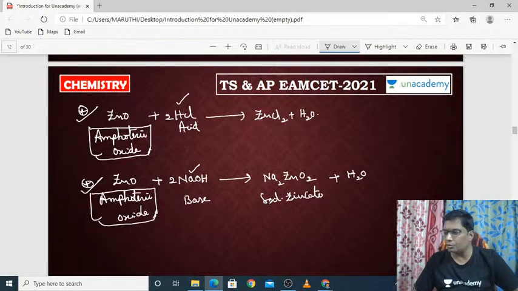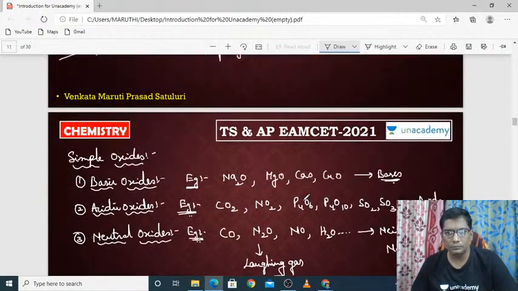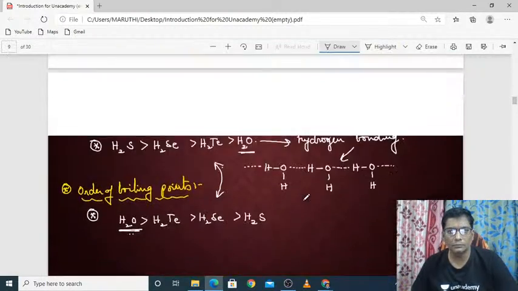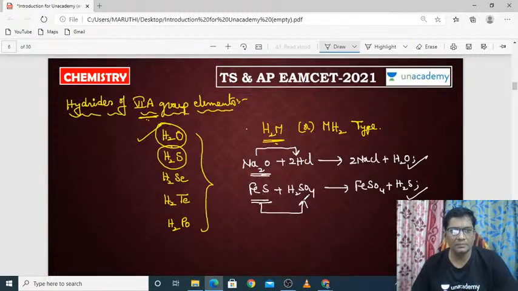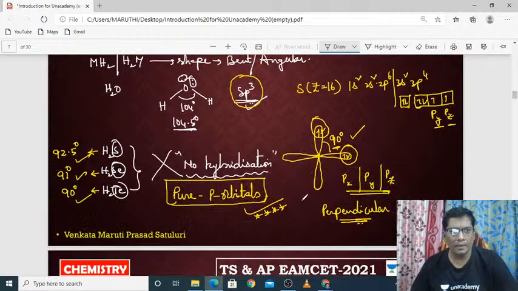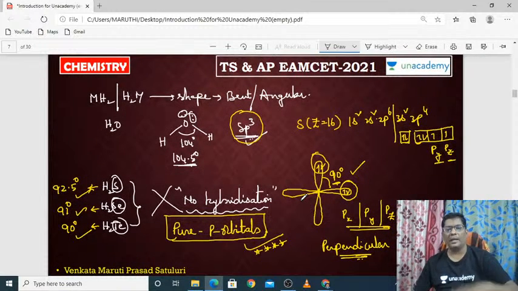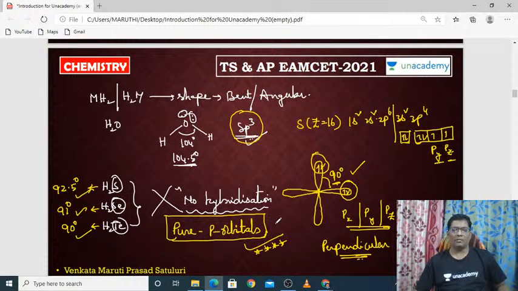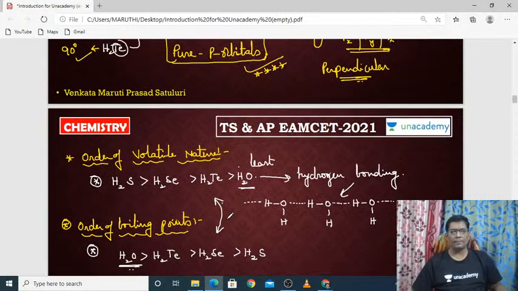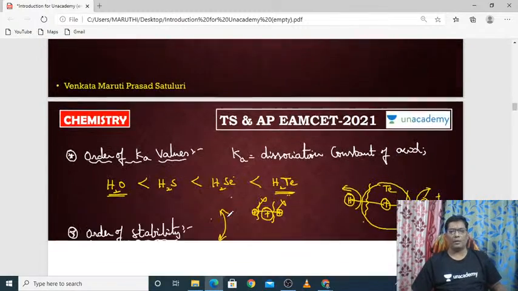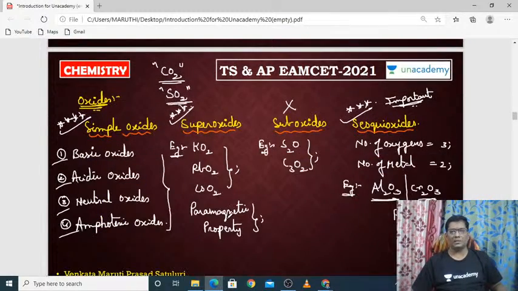That's all. So today we have discussed the hydrides of 7A group elements, and the hybridizations of hydrides and bond angles of hydrides. And how the pure p orbitals participate in the bond formation for all the hydrides we have discussed, and the order of volatile nature, boiling points, Ka values, and stability also. And we have already discussed the oxides also.